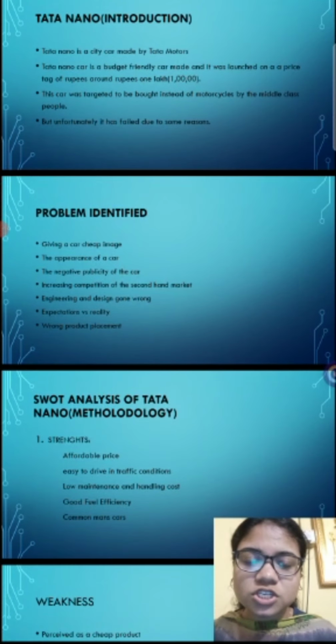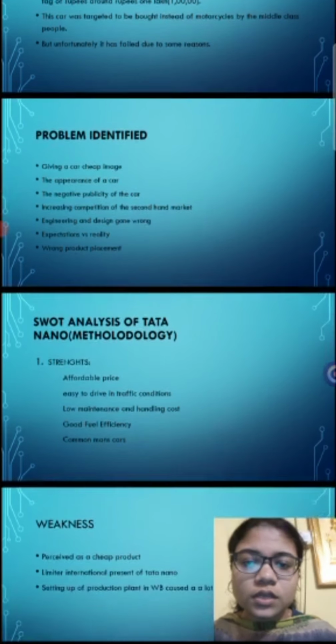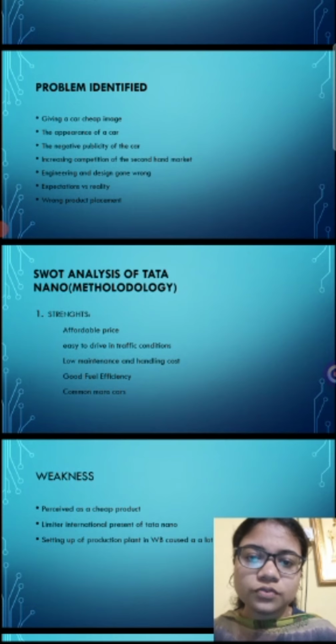Next, expectation versus reality. The Tata company advertised this car as a good quality car with a low price, but the reality was obviously the opposite. Next, wrong product placement. Next, we'll see the SWOT analysis of the Tata Nano. We'll look into the strengths.